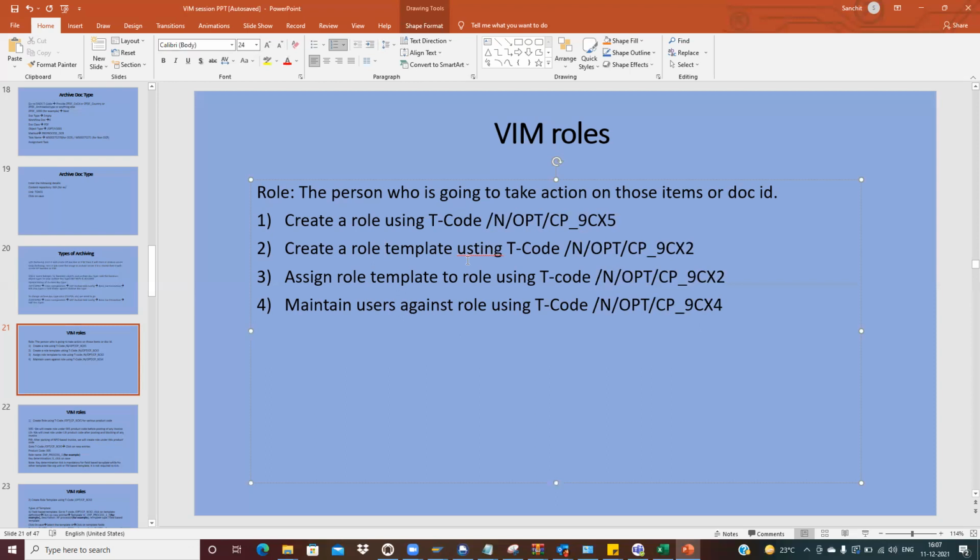Field level template means that for this particular company code, I want these users to be there. For company code 1,000, we have 10 AP users who will process the invoice, so we assign them. For company code 2,000, I want separate users, so it's a separate role we can create. That is field level.